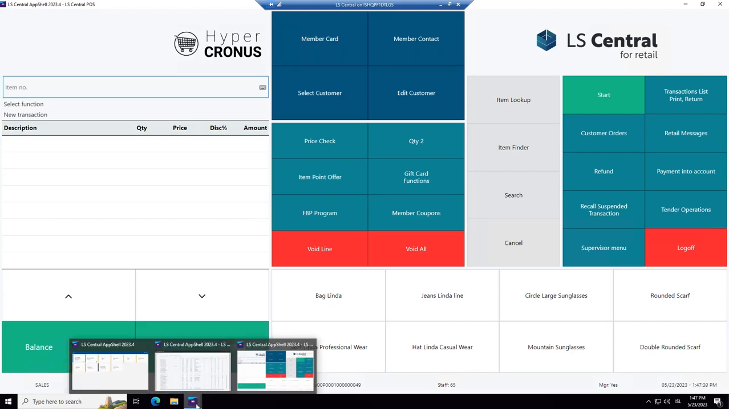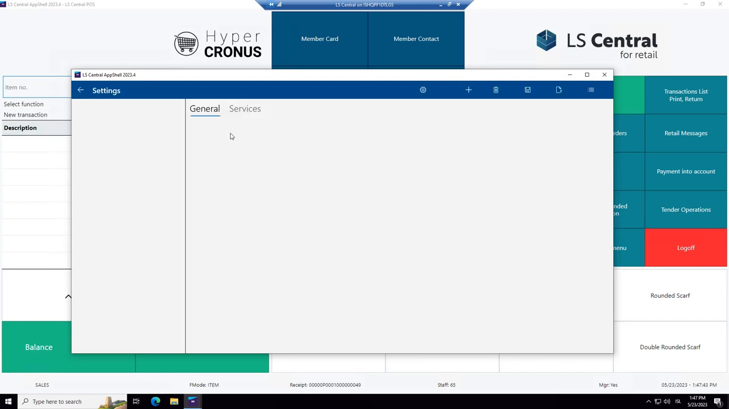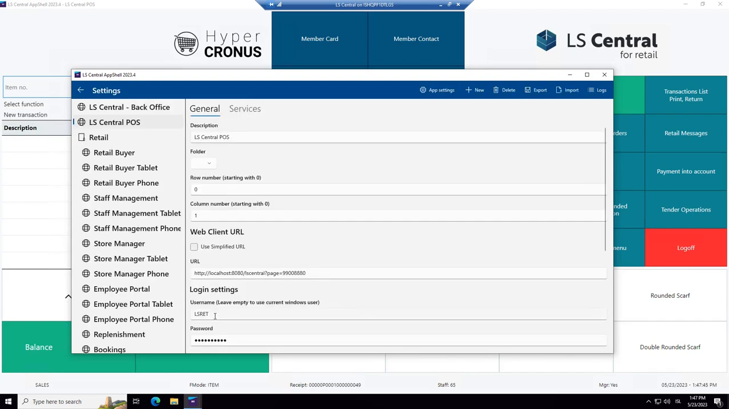Let's answer that. So in the app shell, remember, we could go and look at the setup because we have the right to do it. It's not locked. We can go in here and edit. I right click and edit. And here we see who is the user. So it's not super. So who is it? If we go to back office, we see that is super. But the LS Central POS here is LSRET.